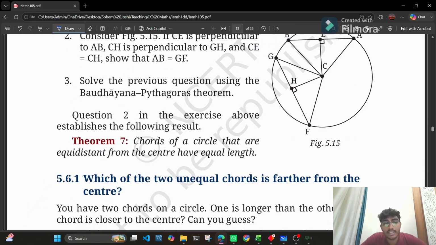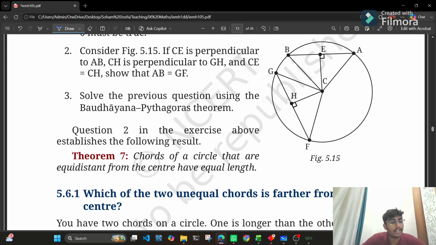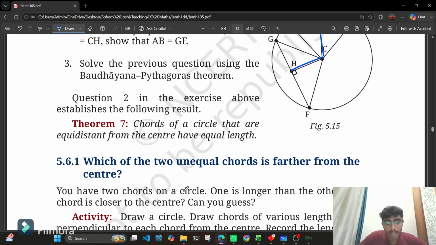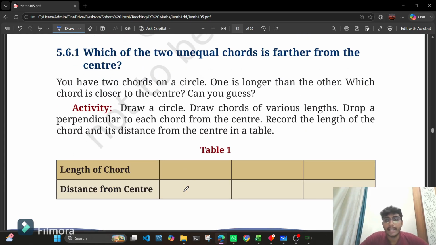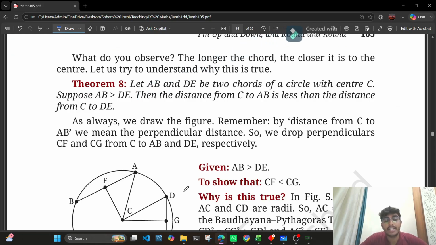Theorem 7: chords of a circle that are equidistant from the center are equal. Again, theorem 7 is the converse of theorem 6. It states that if the chords of a circle are equidistant from the center, then the chords are equal. Firstly, it was stating that if the chords are equal, then they are equidistant from the center. And next we have, if the chords are equidistant from the center, then they are equal in nature, right? Cool. Okay. Next up we have theorem 8.